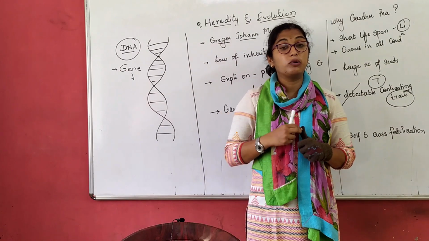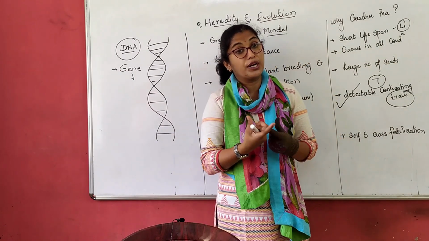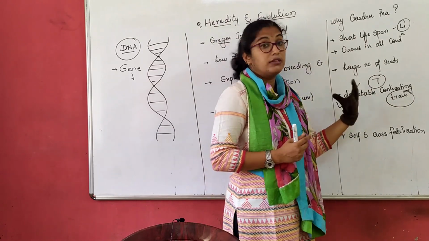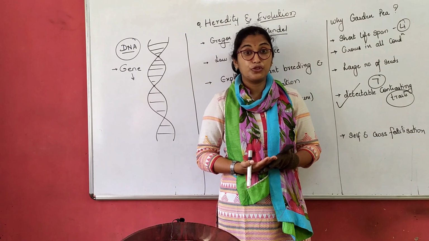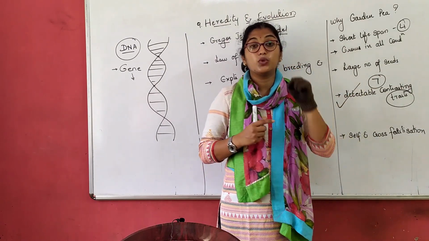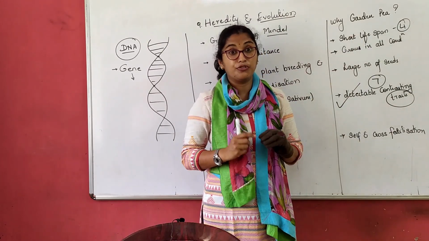He could study about the color of the pea. He could study about the color of the pod. He could study about the shape of the pod. He could study about the position of the flower, right? So there are 7 contrasting characters which he could study in a single garden pea plant, right?